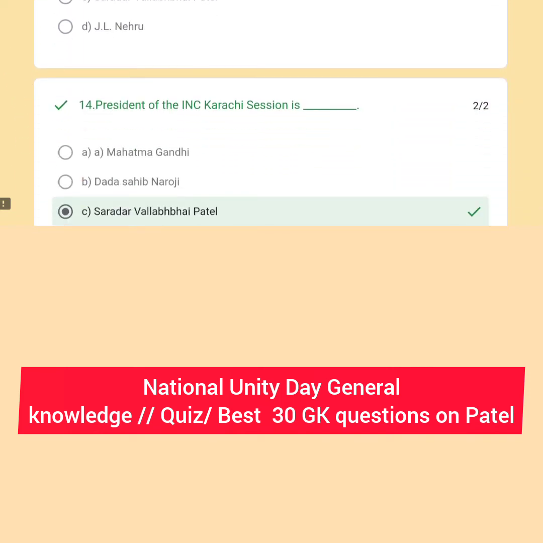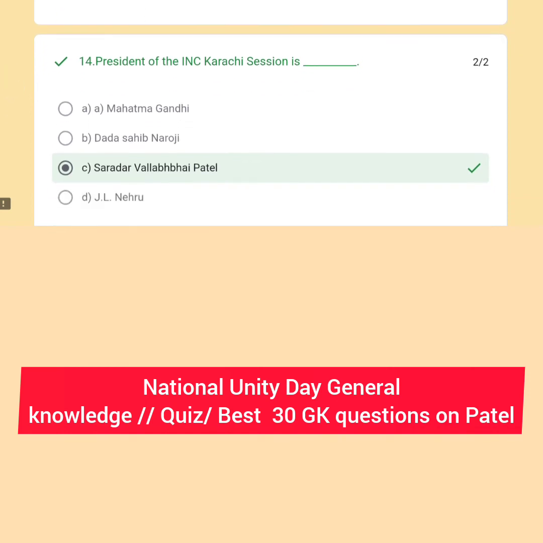The President of the Indian National Congress, INC, at the Karachi session was Sardar Vallabhbhai Patel, held in 1929. Lahore session 1929, Karachi session 1931.